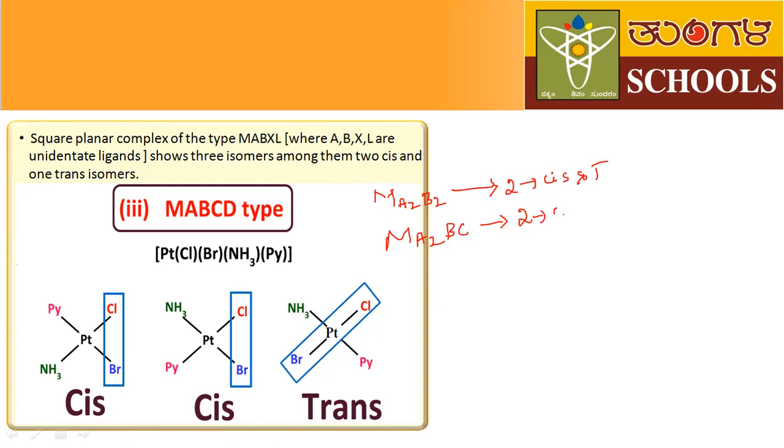Next, MABCD type of complexes show three types of isomers. It shows two cis isomers and one trans isomer. Only remember these 3 points. Okay.